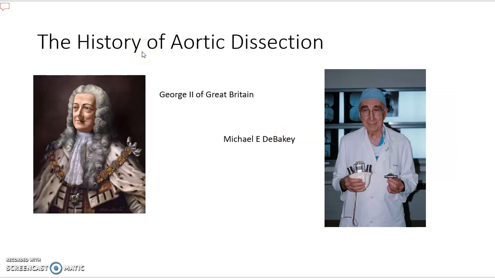So, a little history on aortic dissection. The person on the left is George II of Great Britain. He used to be a king, and he's important in our case because the first case of aortic dissection written down in the medical books was because of him. He died, and they did a body examination on his corpse and found out that he had a dissected aorta. The person on the right is Dr. Michael DeBakey. In the 1950s he introduced a surgery to try to fix aortic dissections.